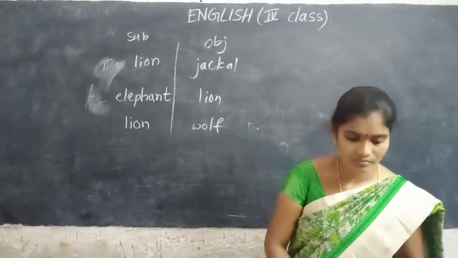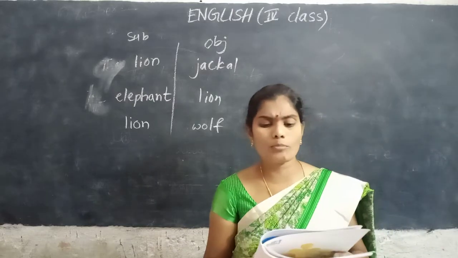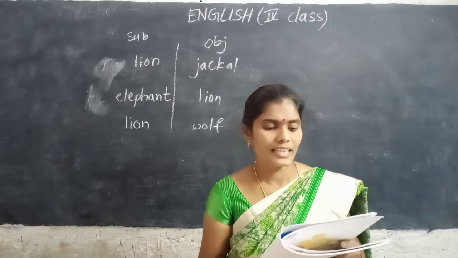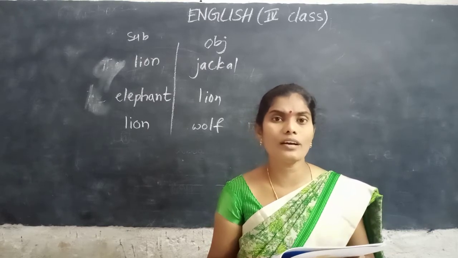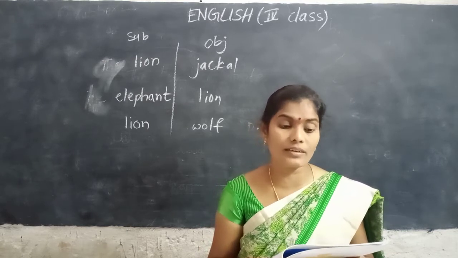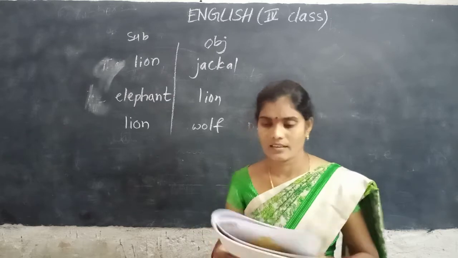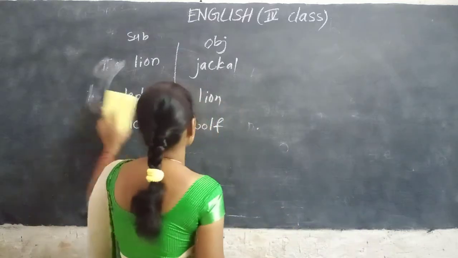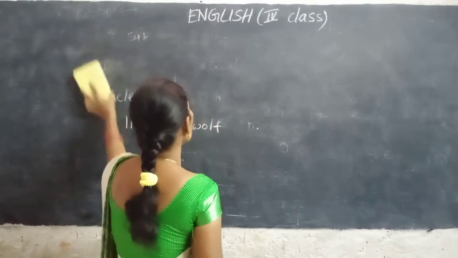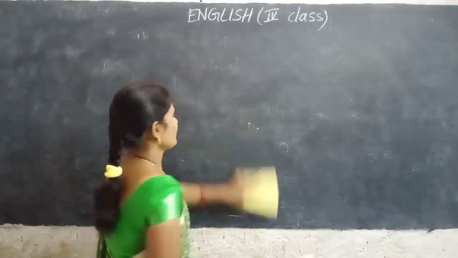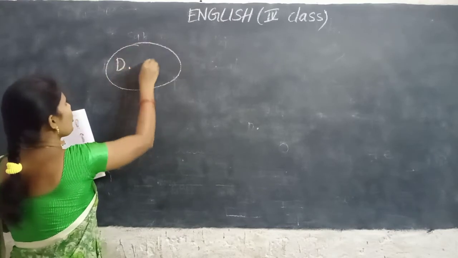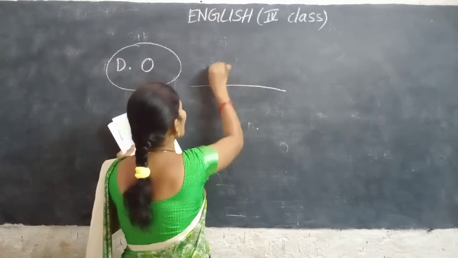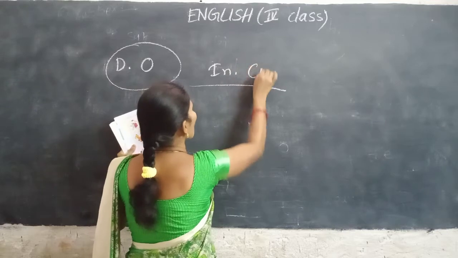Next. Direct object and indirect object. The man gave gifts to the girl. What did the man give? Gifts. Gifts is the direct object. Circle the direct object, underline the indirect object.